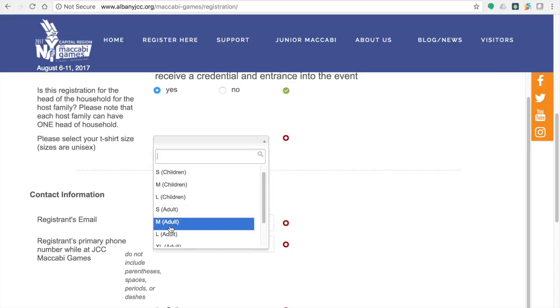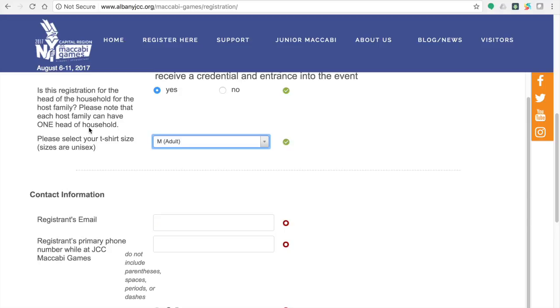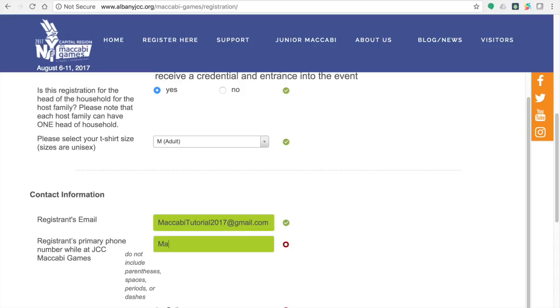Yay! Maccabi apparel. Please select what size t-shirt you would like to receive for the games. Enter the contact information for this registrant, including their individual email address and phone number that they will use during the week of the games. Please enter the phone number without any parentheses or dashes.